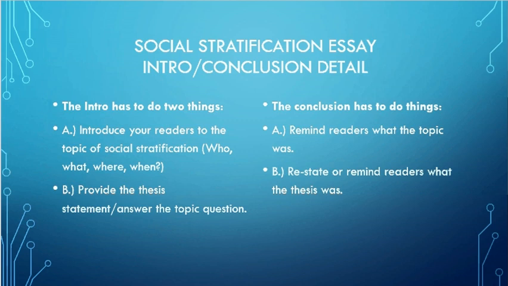Okay, since we kind of have an idea now what the structure of our essay looks like, now we need to take a little minute to think about what we're going to do in the intro and the conclusion. Because when you actually sit down to write this thing, the first thing you're going to do is write the intro. Now, an intro paragraph is usually about 5 or 6 sentences. The body paragraphs are longer. Each body paragraph is about 7 or 8. Conclusion is usually about 3 to 5. It's slightly shorter than the intro because you're restating what you're saying in the intro.